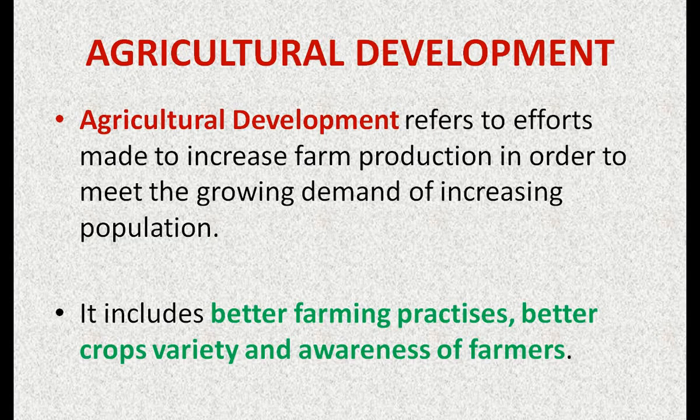Food security exists when all people at all times have access to sufficient, safe and nutritious food to meet their dietary needs and food preference for an active and healthy life. Yes, friends. Food security is related to all people getting food three times, and the food must be sufficient, safe, nutritious and healthy. Got it? And agricultural development includes better farming practices, better crop varieties and awareness of farmers.